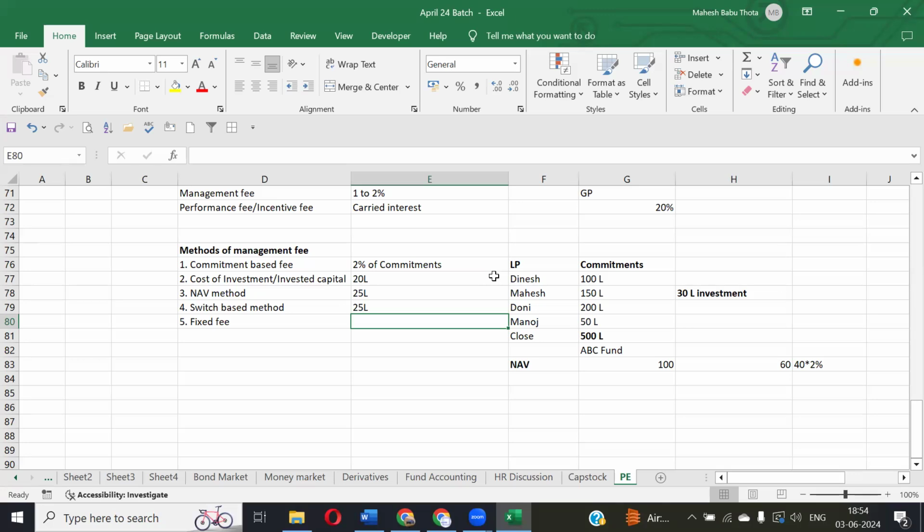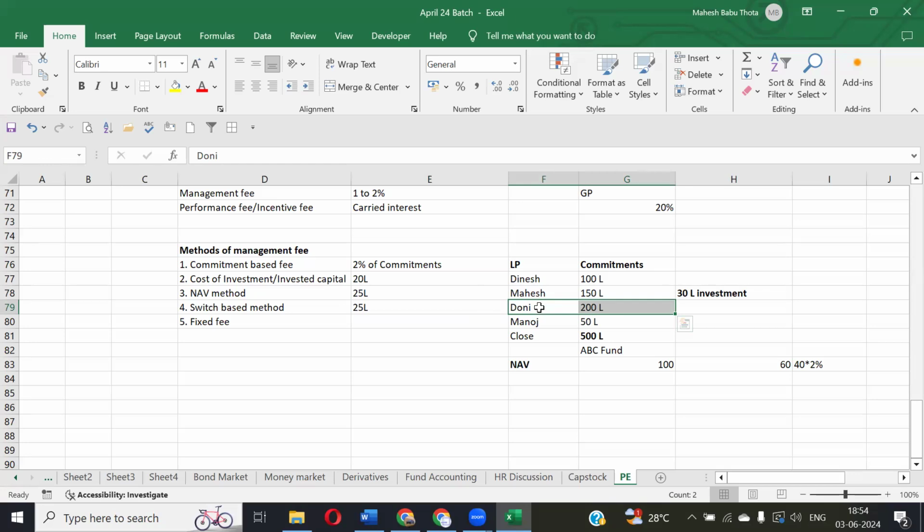Again, it doesn't mean that every investor will be charged the same management fees, the same level of charges or percentages. No, each investor may have different management fees. It depends upon the relationship between the limited partner and general partner, the terms and conditions of their relationship, how close they are, and several factors. Maybe there are some investors who are coming with a lot of capital, whether high net worth investors or highly influential people. Definitely in that case, suppose here we have Dhoni, a very influential person. Maybe they can offer some discounts to Dhoni on management fees, right? So that is called fixed fee.